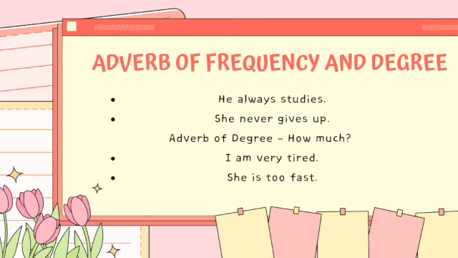Next is adverb of degree. It tells us how much or to what level. Example, I am very tired. She is too fast. So, very and too are adverbs of degree. These words give strength or intensity to what we are saying.